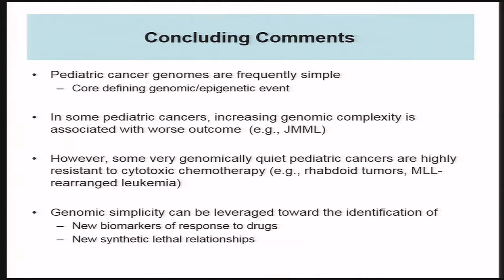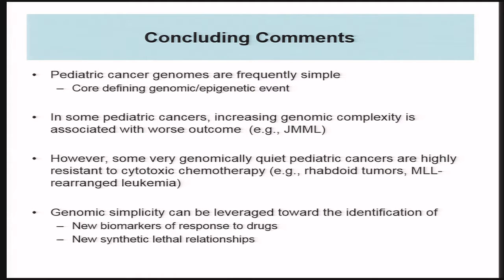So with that, I'd just like to make some concluding comments. Pediatric cancer genomes are frequently simple. They have core defining genomic or epigenetic events. I think we can learn a lot from studying these. In some pediatric cancers, increasing genomic complexity is really associated with worse outcome. JMML is one unpublished example of this. However, some very genomically quiet cancers are still highly resistant to cytotoxic chemotherapy.